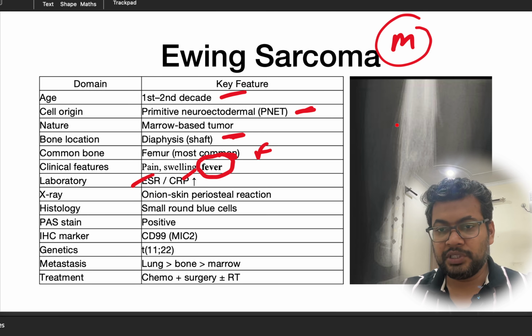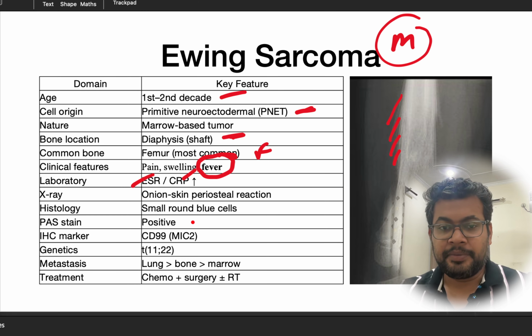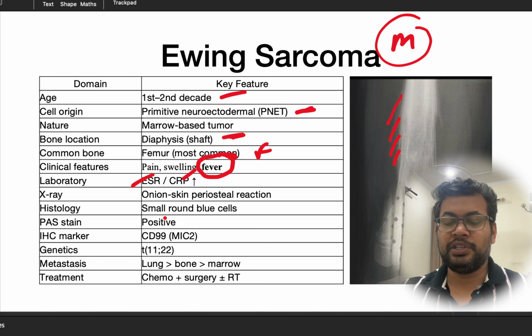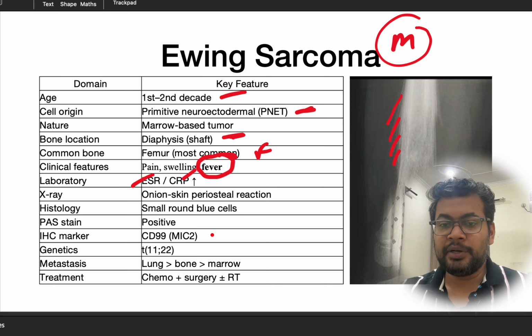X-ray will show, as we can see here, the onion peel appearance on radiograph. And histology will show small round blue cells, so they are also called small round blue cell tumors. IHC is very important in this. They are PAS positive, and CD99 and MIC2 are positive, and they have a peculiar genetic translocation, that is translocation 11;22.